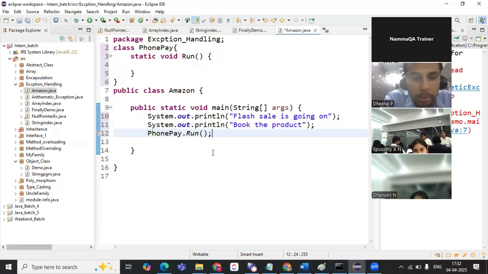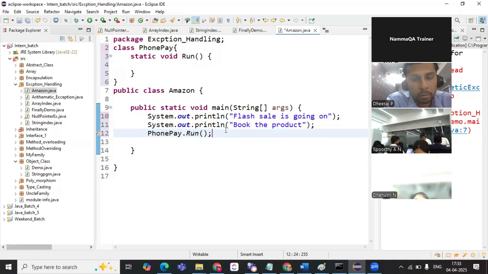Yes, ma'am. Call it using the class name between the classes. If it is in the static context, then what we have to do is call the class name dot the method name. That is the syntax, right? If it was a non-static method, we need to create an object and then call the method.